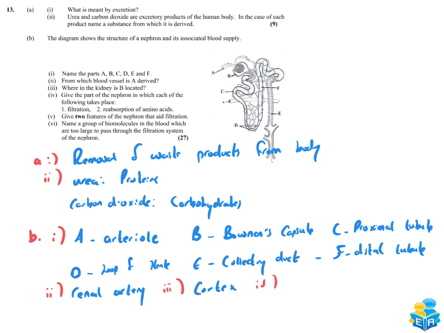Part 4. Give the part of the nephron in which each of the following takes place. So filtration occurs in Bowman's capsule. That's the structure which we have up here. So 1 is Bowman's capsule.